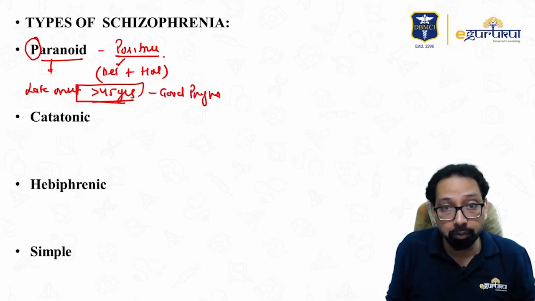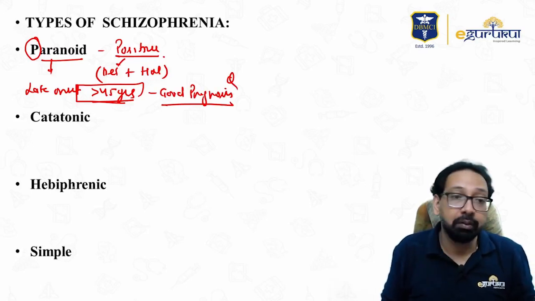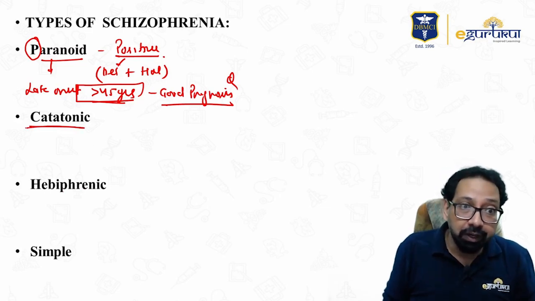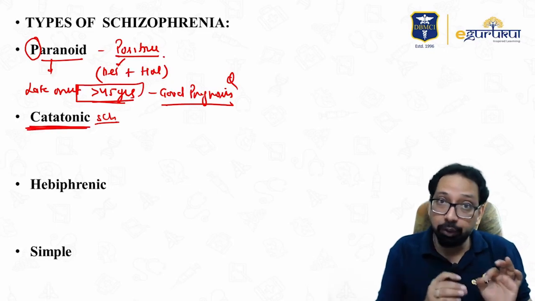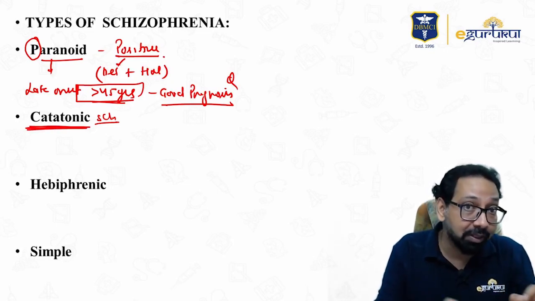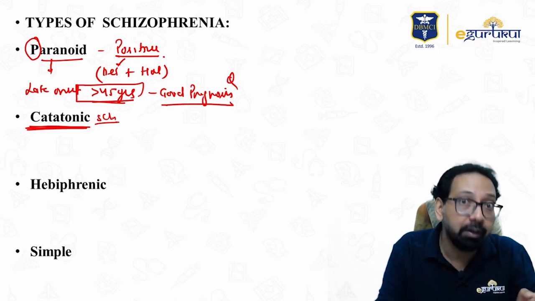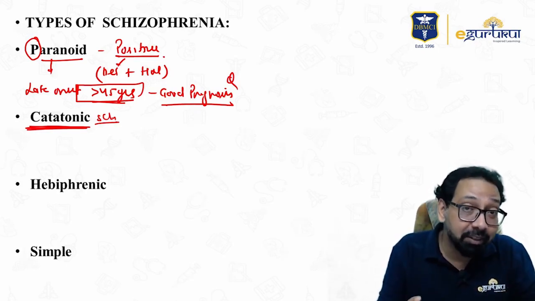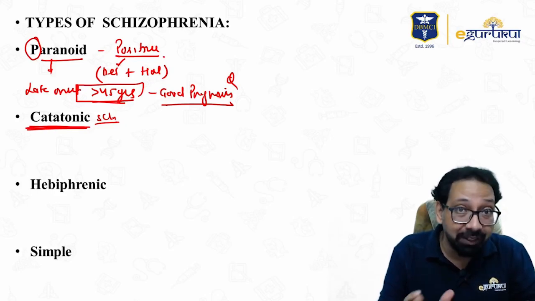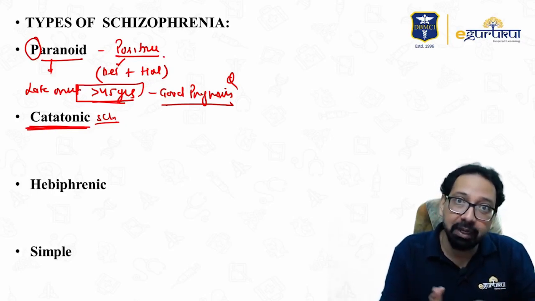Question. Catatonic schizophrenia. Yes. I told you a few catatonic symptoms just like waxy flexibility, posturing. Yes. Catalepsy. Other than negativism, echolalia, echopraxia. What is echolalia? A question has been asked.